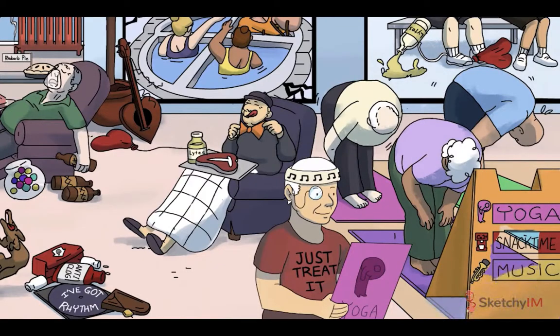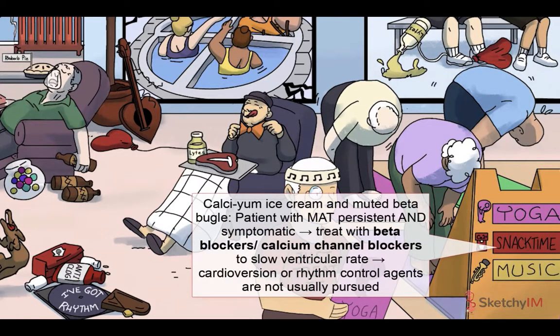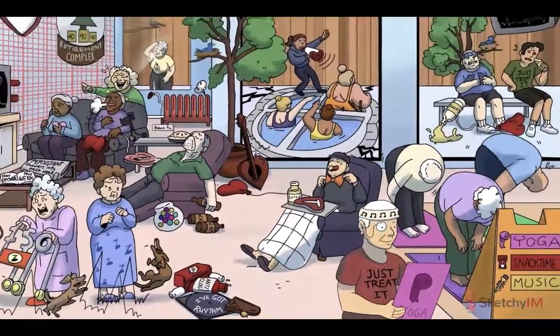In the rare case that medical management of the underlying cause does not resolve the arrhythmia, and that the symptoms are felt to be due to the tachycardia itself, beta blockers or calcium channel blockers can be used to slow the ventricular rate. So we've drawn in our recurring symbols on the sign there: a calcium ice cream dispenser and a muted beta bugle. Unlike AFib and AFlutter, there's no role for rhythm control agents or electrical cardioversion in the setting of MAT. Alright, great job everyone!